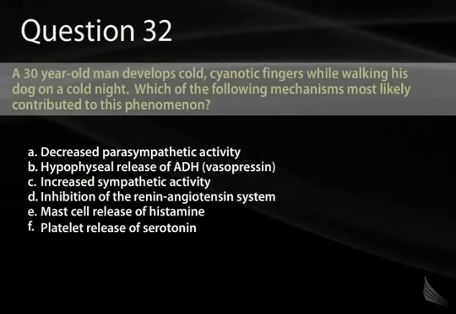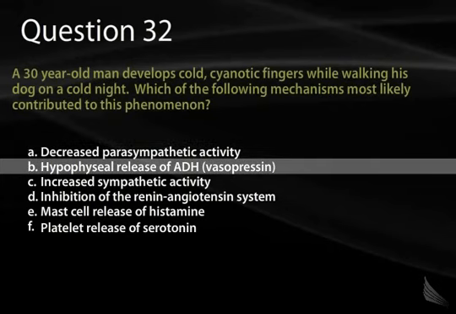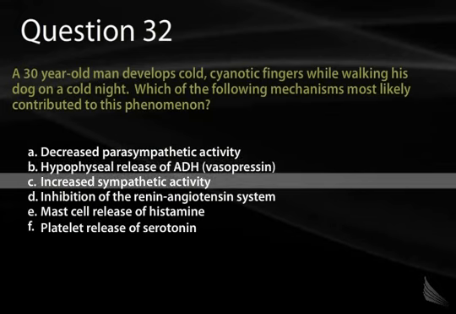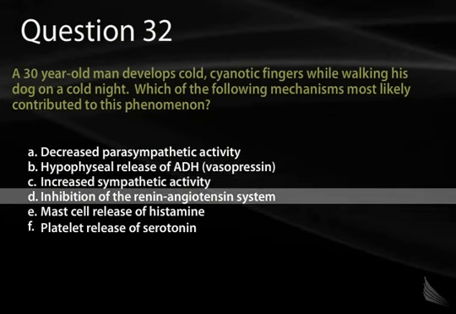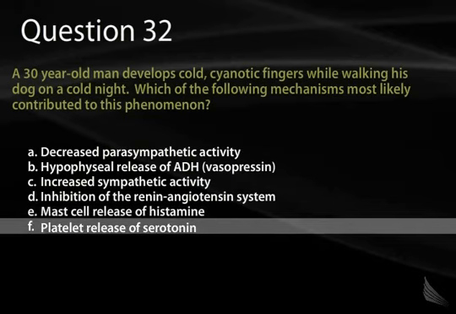Question 32. A 30-year-old man develops cold, cyanotic fingers while walking his dog on a cold night. Which of the following mechanisms most likely contributed to this phenomenon? A. Decreased parasympathetic activity. B. Hypophyseal release of ADH, which is vasopressin. C. Increased sympathetic activity. D. Inhibition of the renin-angiotensin system. E. Mast cell release of histamine. F. Platelet release of serotonin.